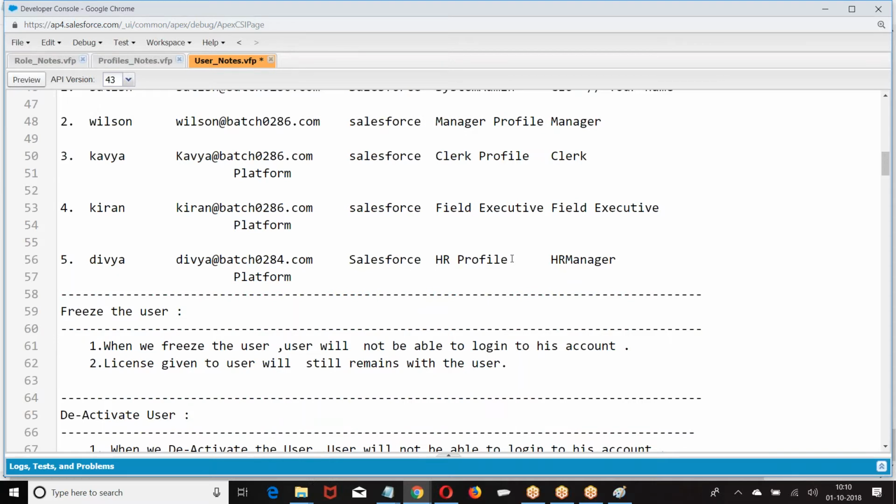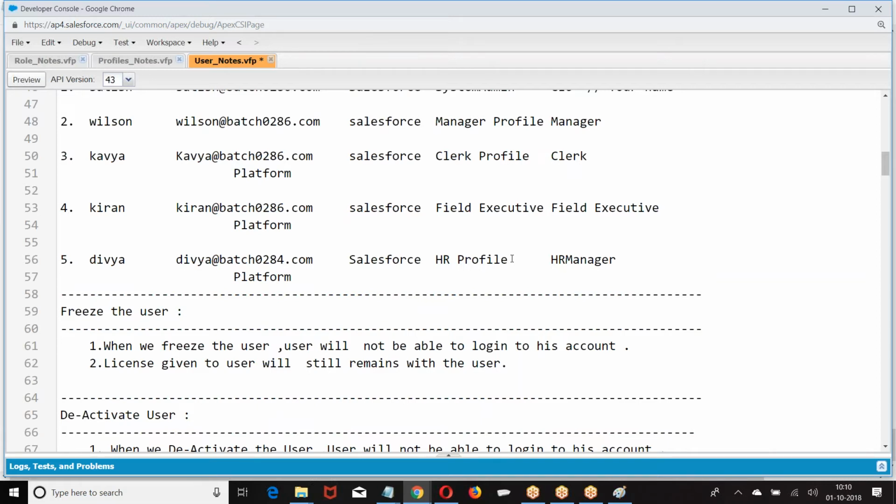But still, whatever license I gave to this user will be with this user only. You have been given a license and you still have it. You can log in, but we are blocking you temporarily for 1 day or 1 hour or 5 minutes.